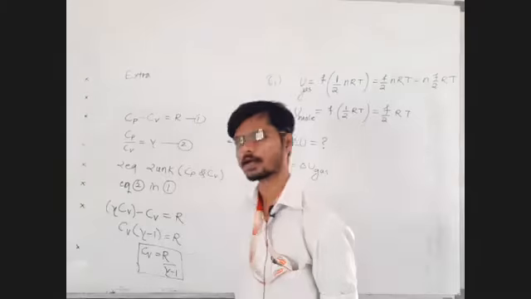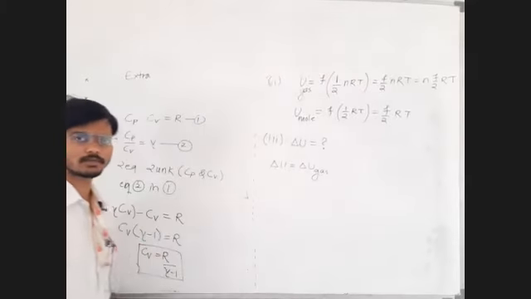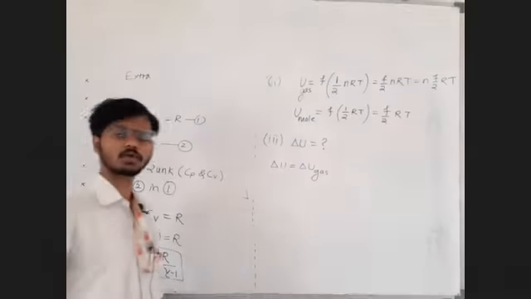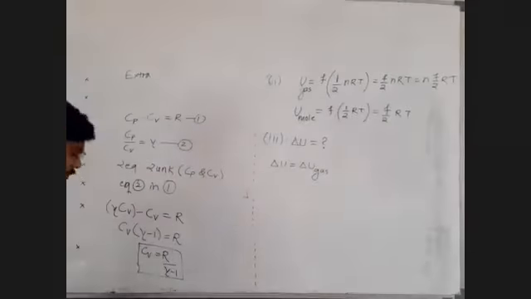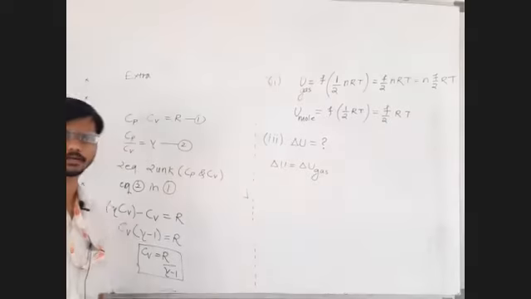CV is equal to R upon gamma minus 1. Just like CV is equal to F by 2 into R, similar to that, CV is equal to R upon gamma minus 1. Is that clear?